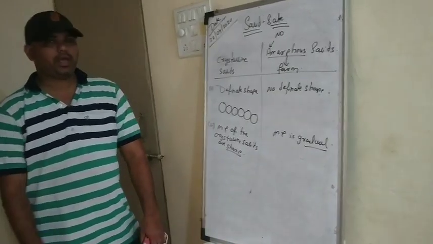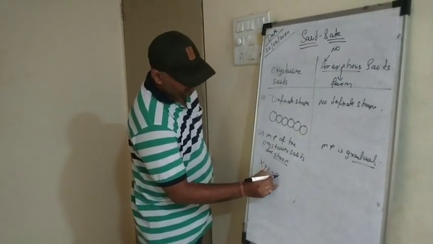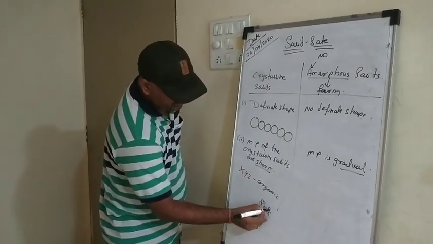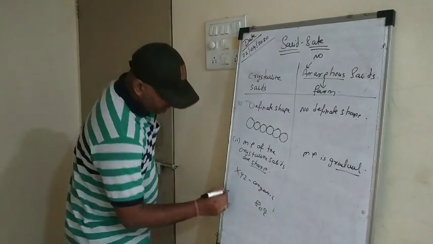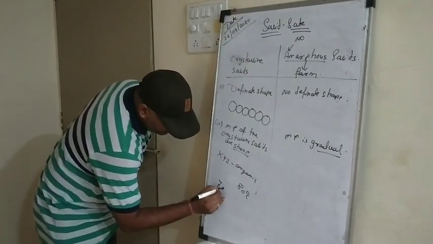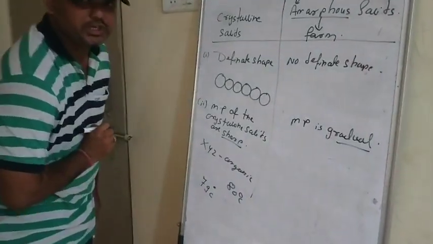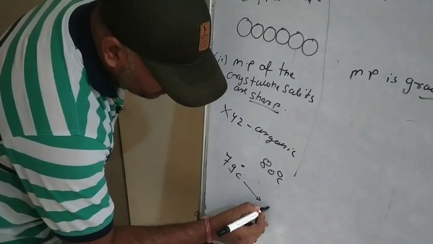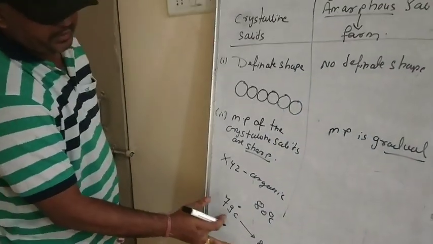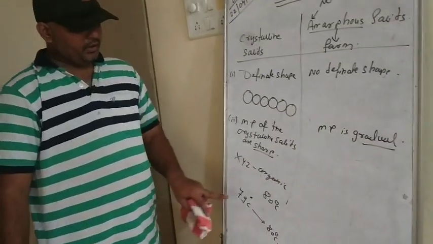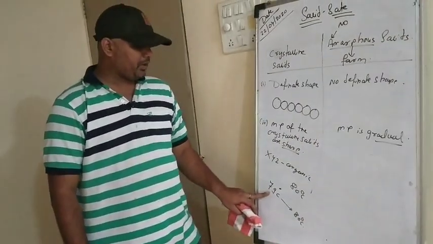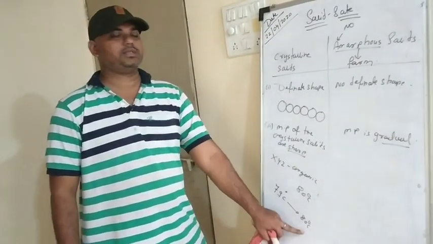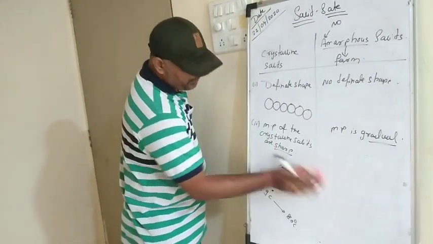Let's take an example, any XYZ organic compound which has a melting point of 80 degrees Celsius. Now let's say that when the temperature rises up to 79 degrees Celsius, in between when the temperature goes from 79 to 80, you will see that there is a sharp melting or sharp conversion of a solid state to a liquid state. Now this sharp conversion is nothing but called the sharp melting point. I hope that you have understood.